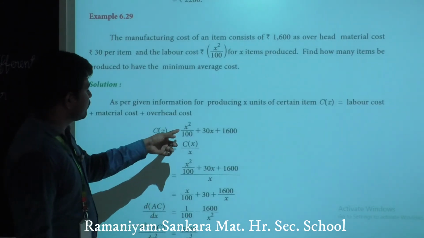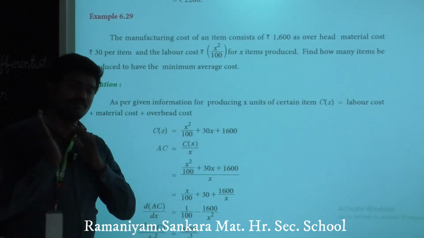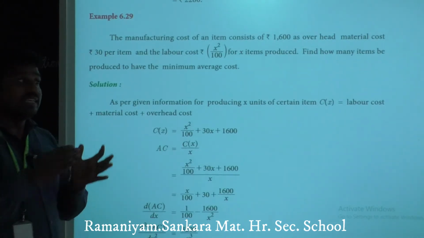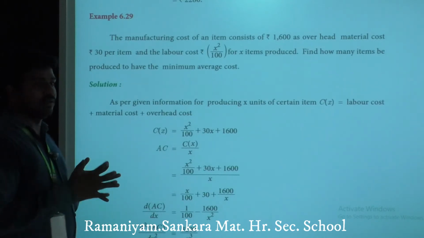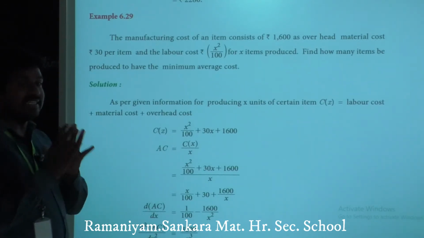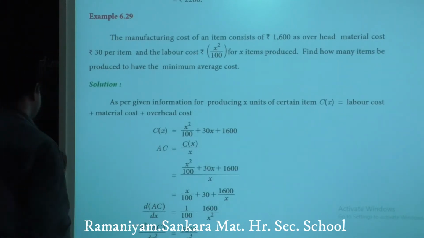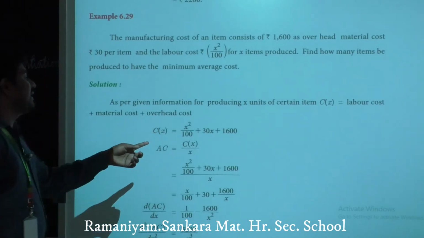In previous sums, the total cost function is generally given. Here we have to make the total cost function, but they give the individual costs. Clear? Yes.